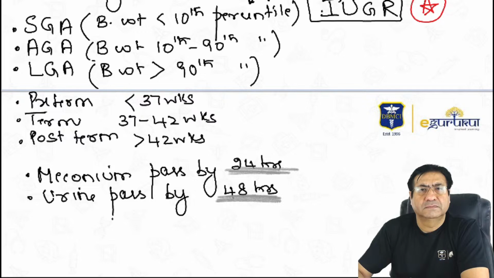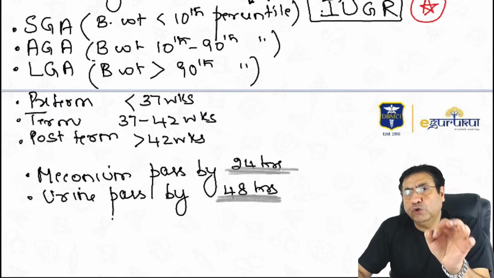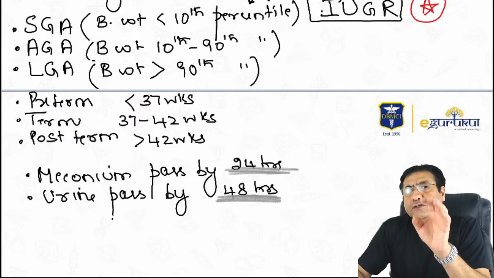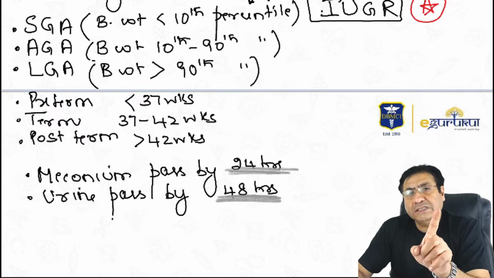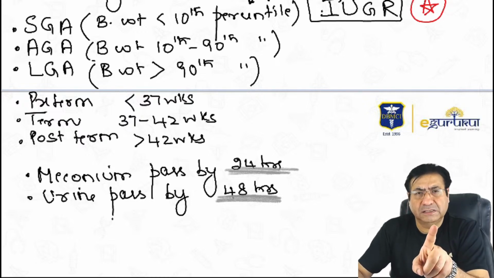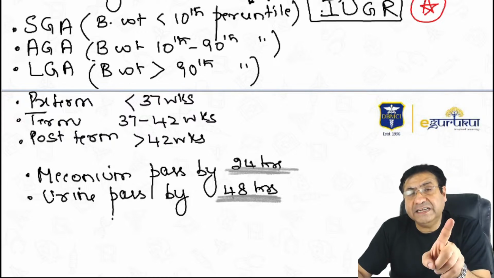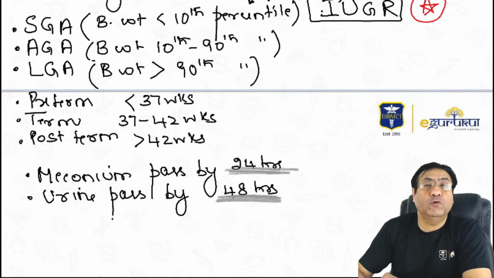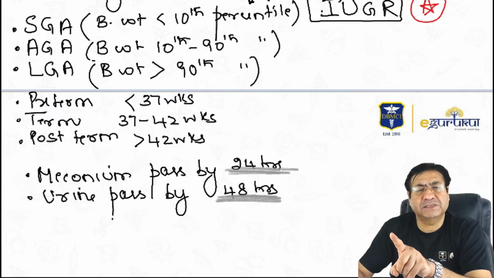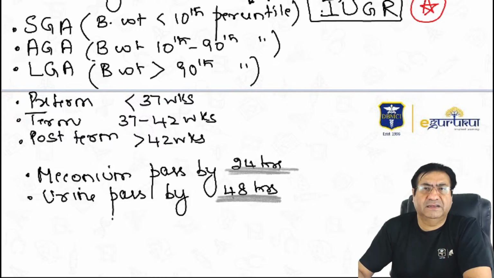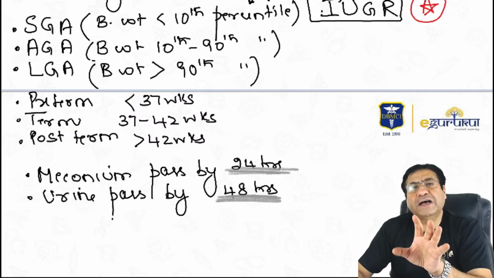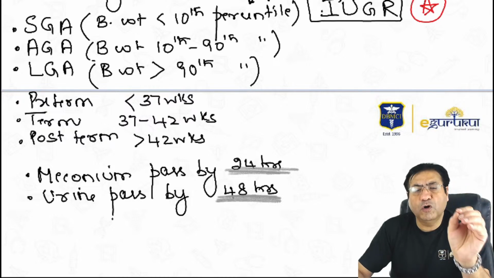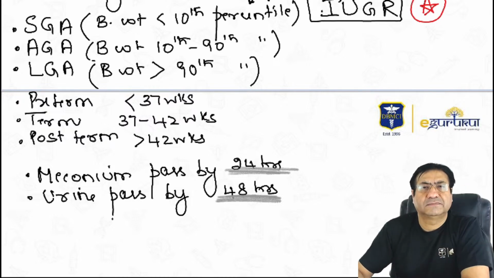But if I ask you, should you start investigating if a newborn has not passed meconium by 24 hours? The answer is no. Newborns should pass their first stool by 24 hours, but you start investigating only if the newborn has not passed meconium even by 48 hours. But from your examination point of view, if someone asks, a newborn should pass meconium by 24 hours and urine by 48 hours.